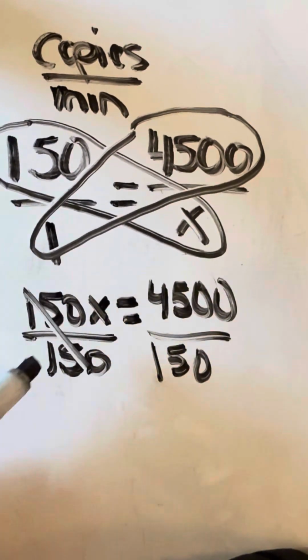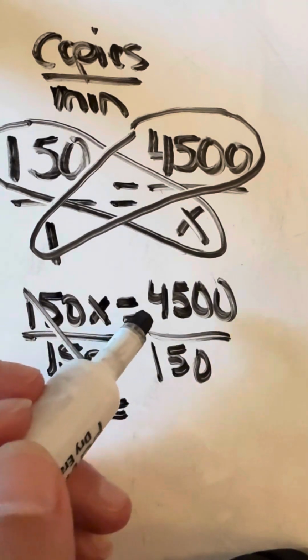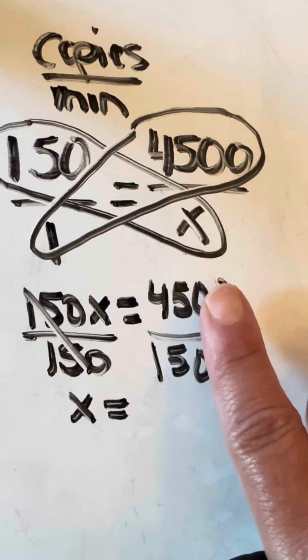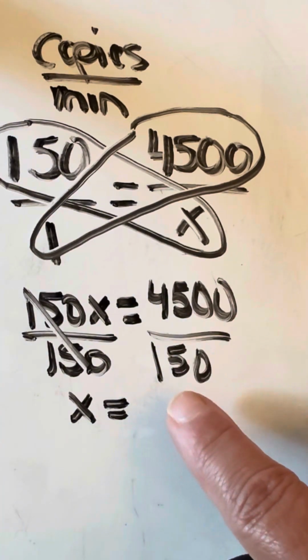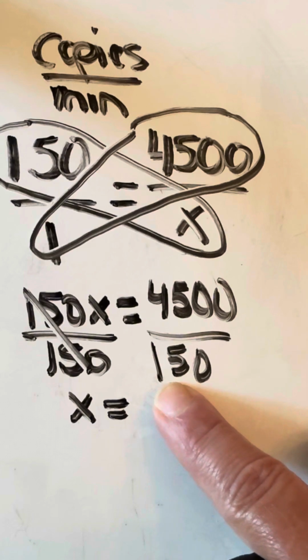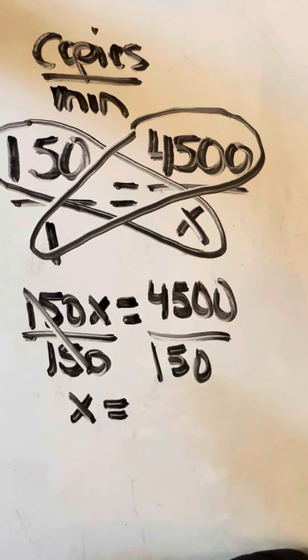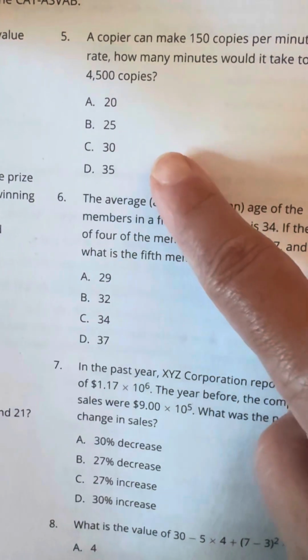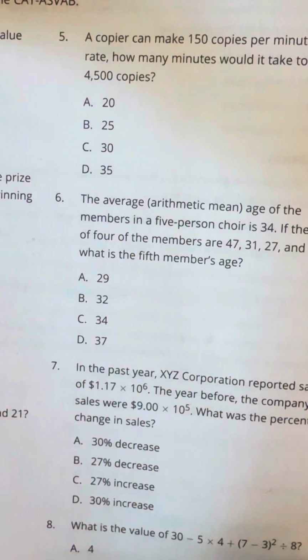Those are going to cancel, and x is going to be 4,500 divided by 150. If we know our easy numbers here, 45 divided by 15 would be 3. We just have one extra 0 there. So the answer would be 30. And as you can see, choice C is there with 30. So that's the first one.